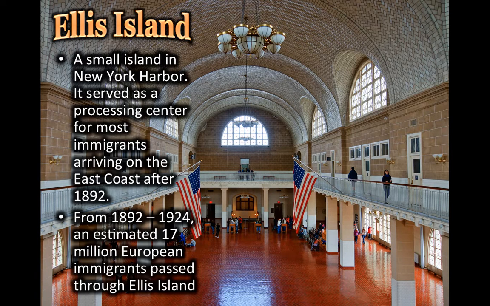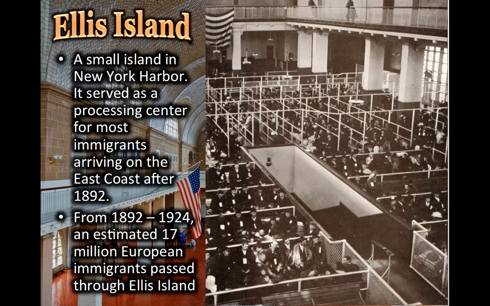Ellis Island is actually a small island in New York Harbor, and it was used to process immigrants as they came onto the East Coast. This actually took place after 1892, and it lasted from 1892 until 1924. Well, it lasted a little longer than that, but from that time period, 17 million European immigrants passed through Ellis Island.